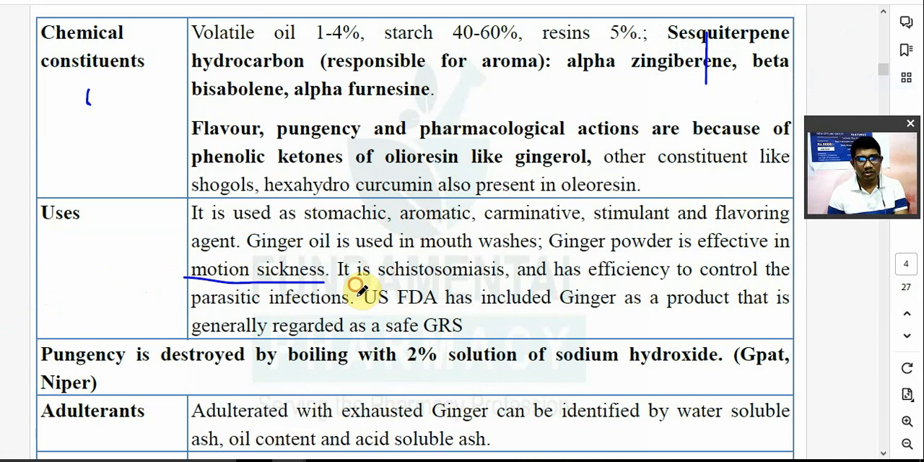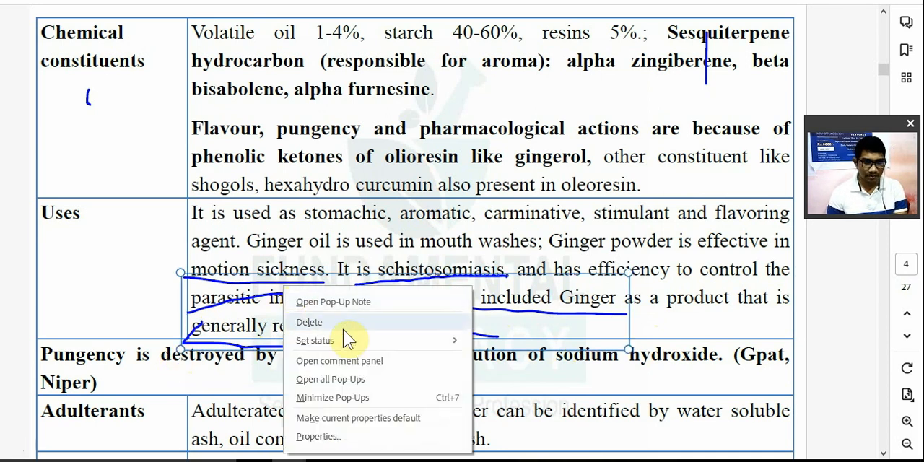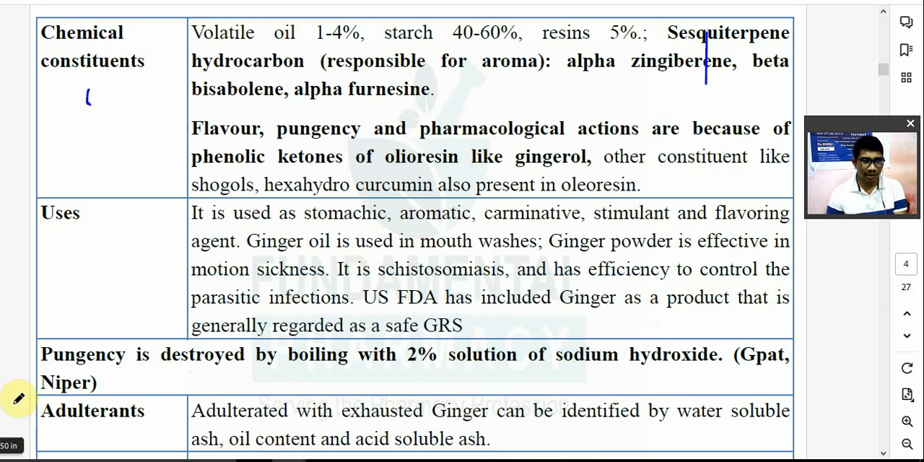Also used in schistosomiasis, and it has an effective control on parasitic infection. US FDA has included ginger as a product that is generally regarded as safe, GRAS. इसके ऊपर भी क्वेश्चन आ चुका है. US FDA included ginger in the generally regarded as safe drug. याच्यामध्ये टाकलेलं आहे.